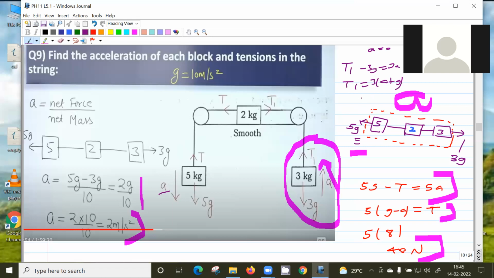So the block which is going up, that tension force should be more because it is to balance this weight. Yes, sir. Here also it's balancing the weight, but ma you can replace with a pseudo force downwards. Or you can think like this, since it's accelerating upwards, this force should be dominant. And this thing is downwards, no? So weight should be dominant. So when weight is dominant, tension should be less.